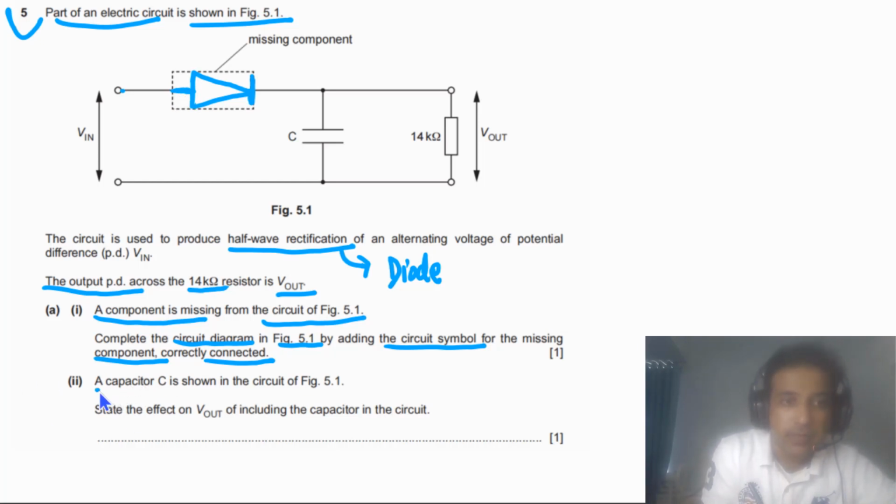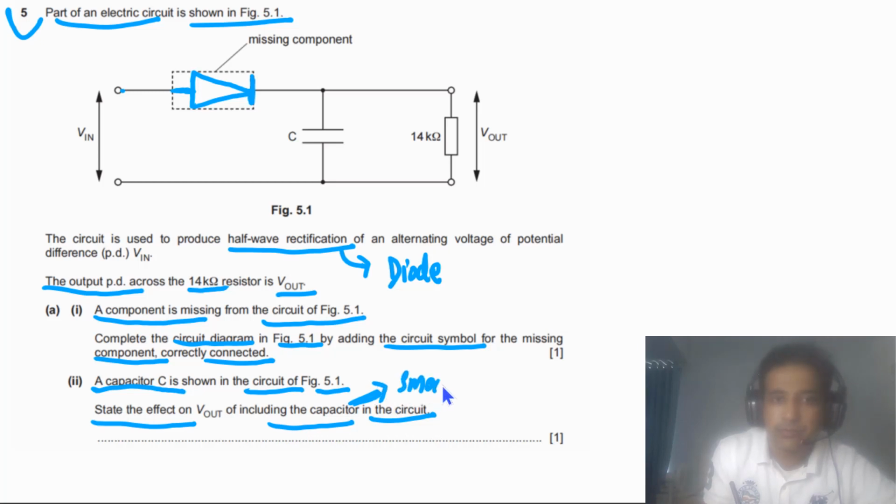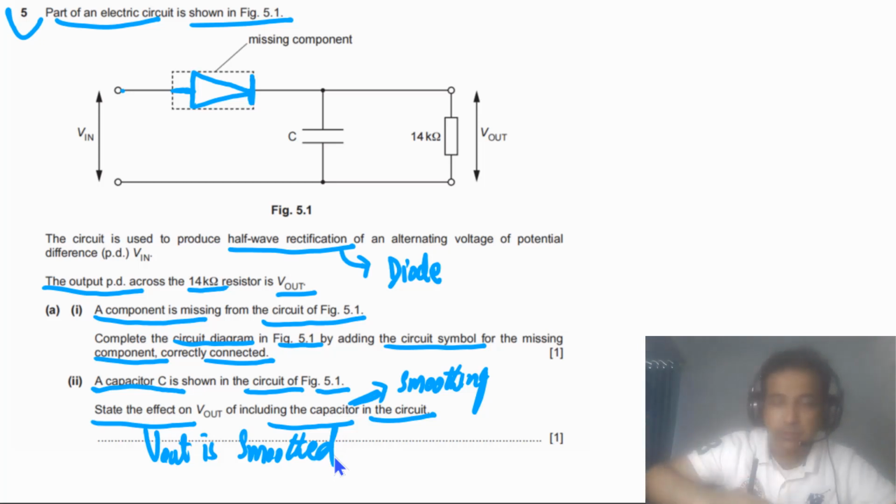For the second part, it is given to us that a capacitor capital C is shown in the circuit of figure 5.1. State the effect on V out of including the capacitor in the circuit. The purpose of the capacitor in the circuit is smoothing. So if we have a capacitor in the circuit, V out will be more smooth. It will be more smooth, which means the variations in V out will be small, or we can say the ripples in the V out will decrease.